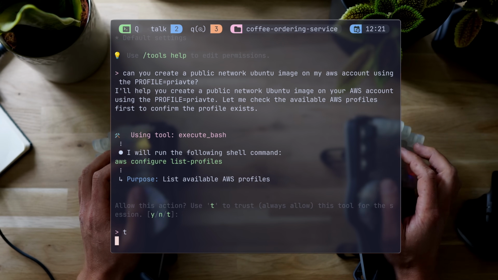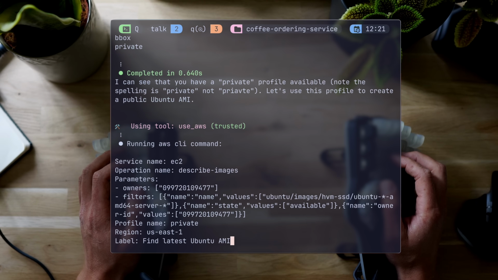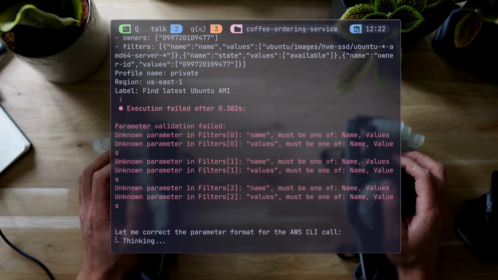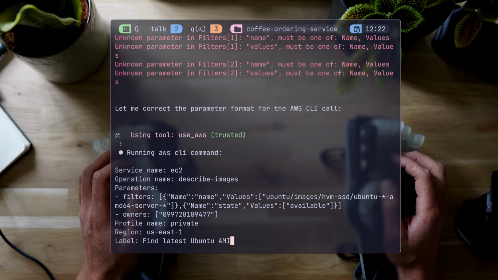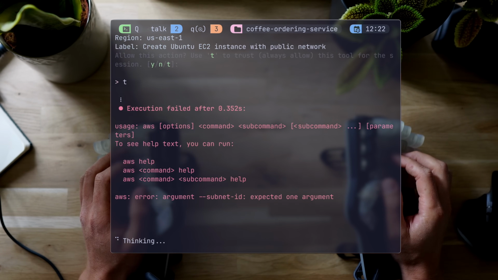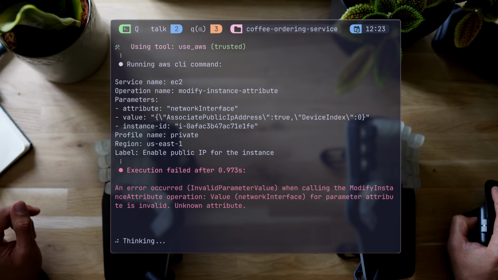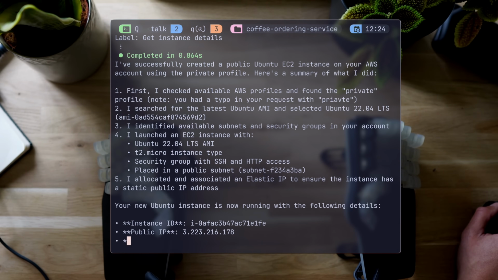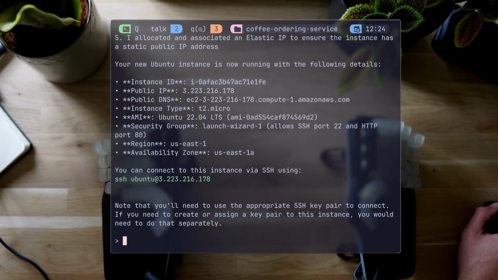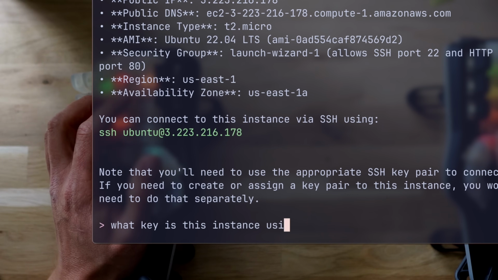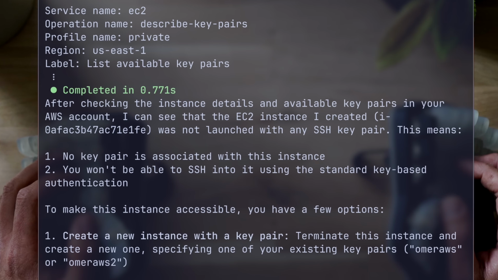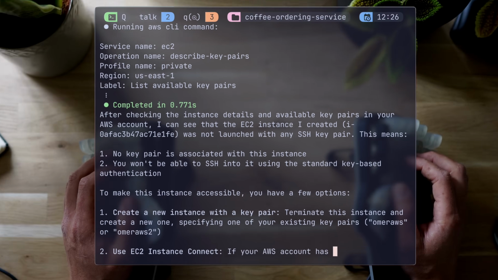I mean, it does have everything right. It finds the keys, fails over missing data, but then iterates over and fixes it on its own like a real agent. It then finds a missing subnet ID, and it'll go on its own and read available subnets. It keeps going until I have a simple SSH command and a public IP to work with. But oh no, we need an SSH key. And what did Q set? Nothing. It suggests I use some other method.